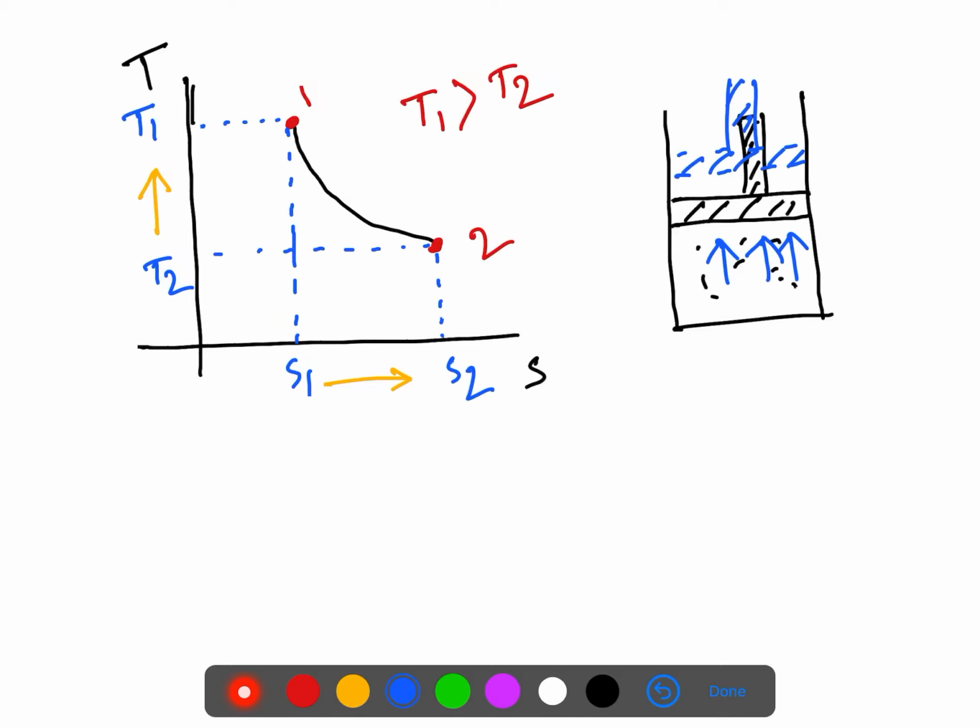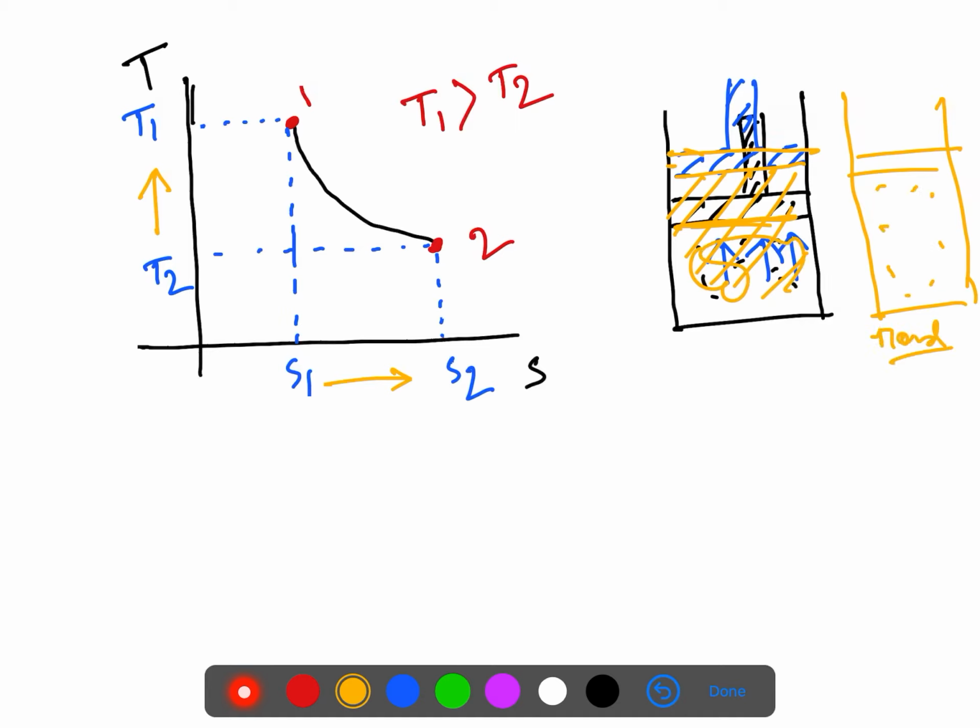So if the gas expands, the temperature will decrease. Guys, look here: the piston will go to this position, so the volume will increase and it will get more space. Initially all the molecules were here, and now they will get more space. That means we will get more randomness of the molecules in the expansion process, right?